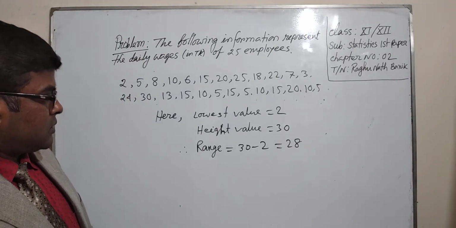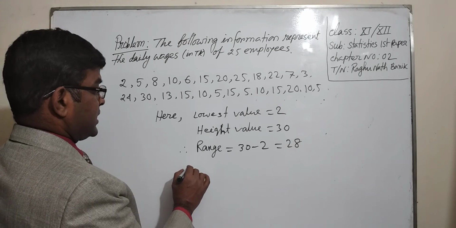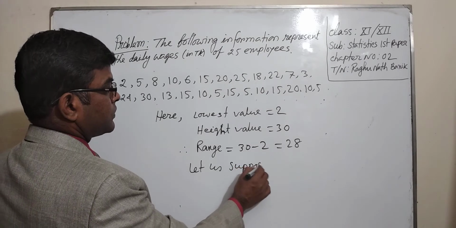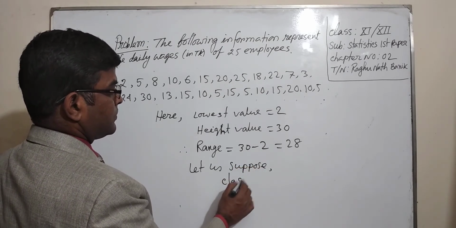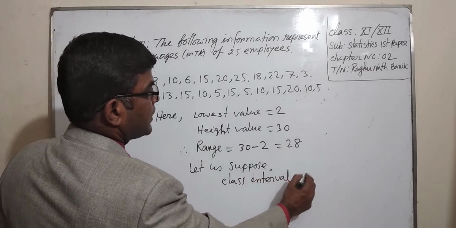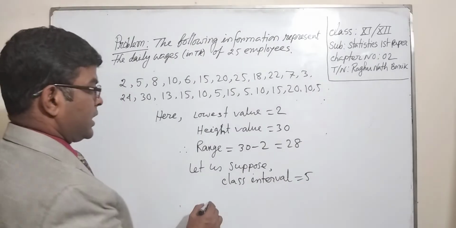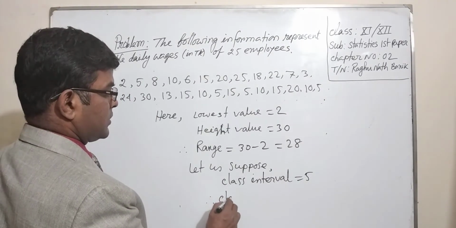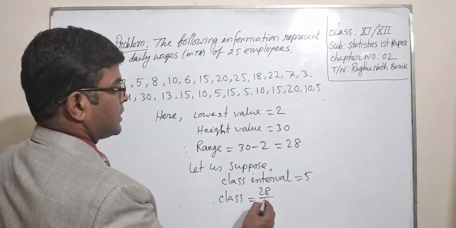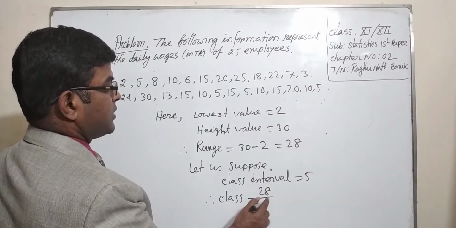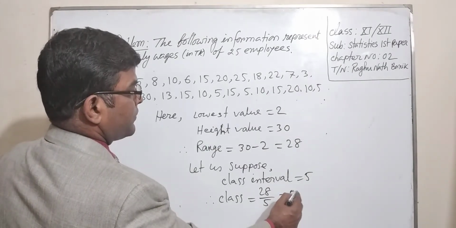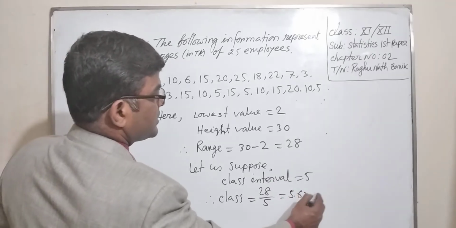Let us suppose the class interval is 5. So the number of classes equals the range divided by the class interval, 28 divided by 5 equals 5.6, that means 6.